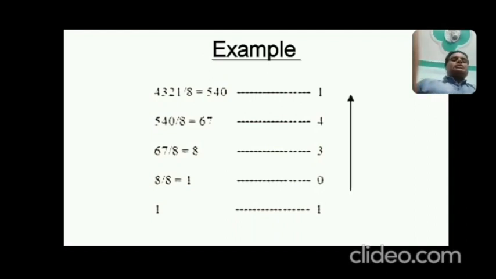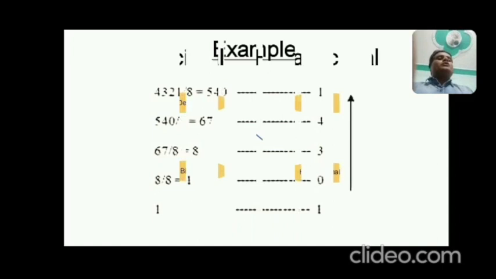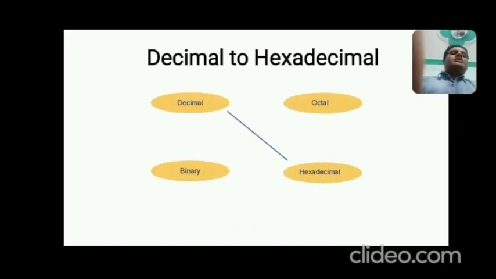Okay, so again you take this 1 as the quotient, and 1 is not divisible by 8, so 1 is the remainder. Starting from this one, that is known as the MSB, most significant bit, to the LSB, least significant bit, 4321 in decimal will be equivalent in octal to 10341. Hope you understand.